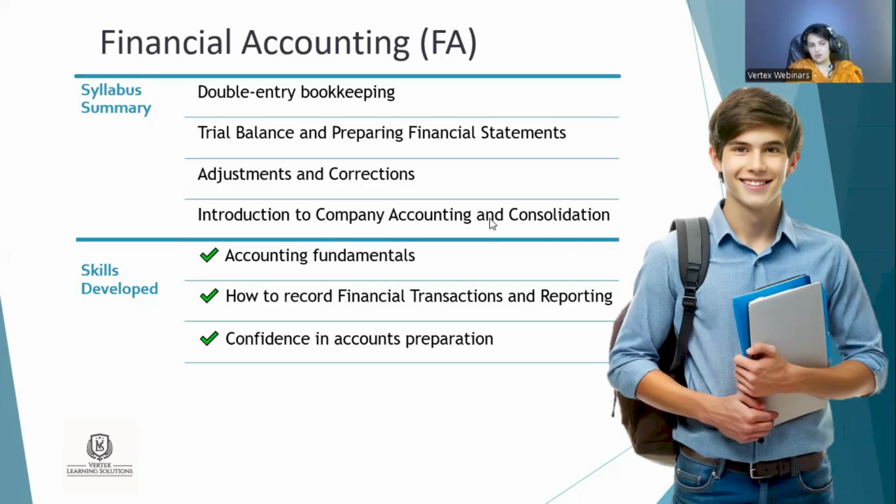And then in consolidation we are going to study parent companies and subsidiary companies, the parent and child relationship, and how the company works. For example, there is a parent company, and then there is another company, and you buy that company. This is the parent company and this is the subsidiary company. So how do the accounts reflect this? This is an interesting one as well.